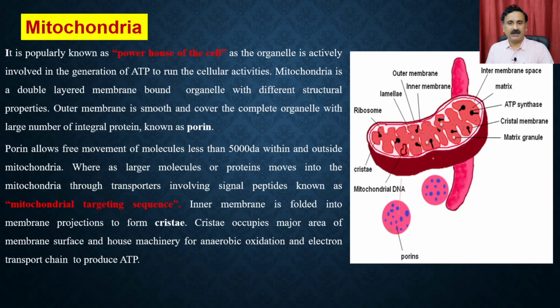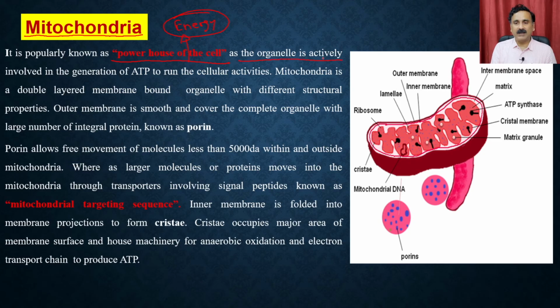Now let's move on to the next organelle, which is called the mitochondria. The mitochondria is also called the powerhouse of the cell, because it is responsible for energy production. And that's why, if you recall, when we were talking about plant versus animal cells, the animal cell has a larger number of mitochondria because it requires more energy compared to the plant cell.